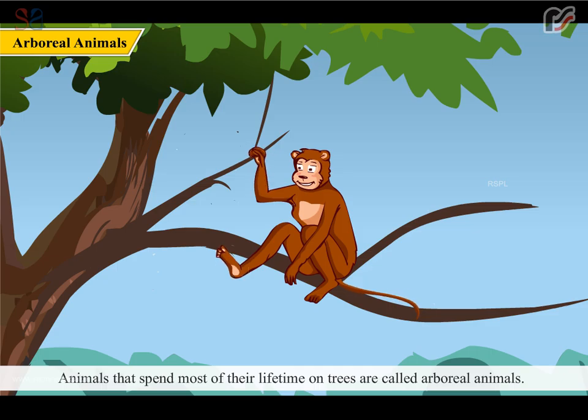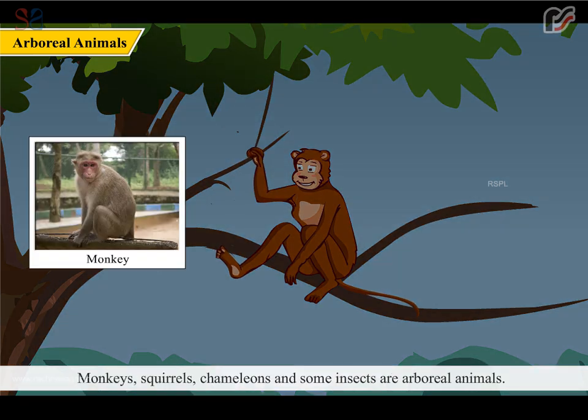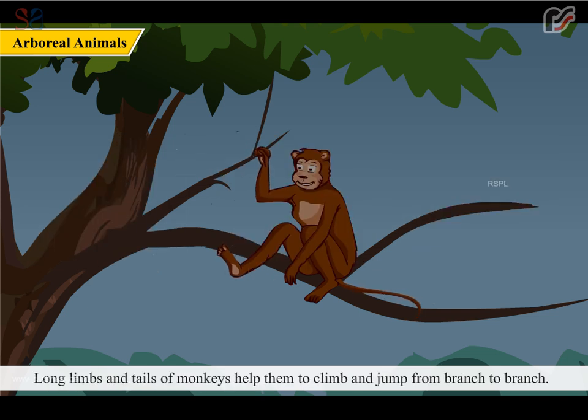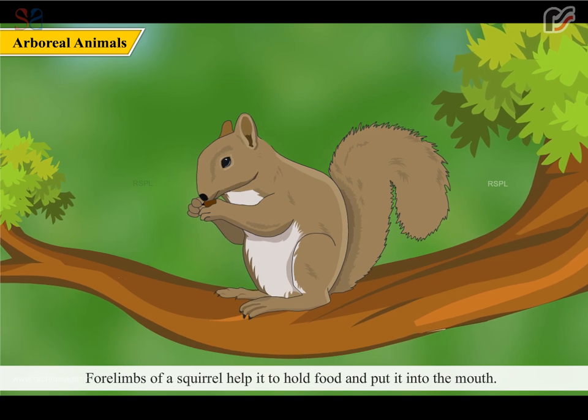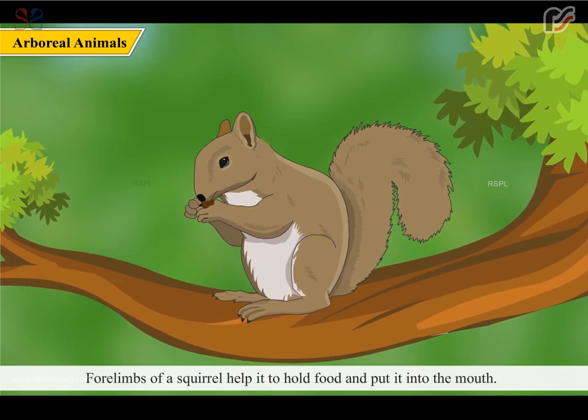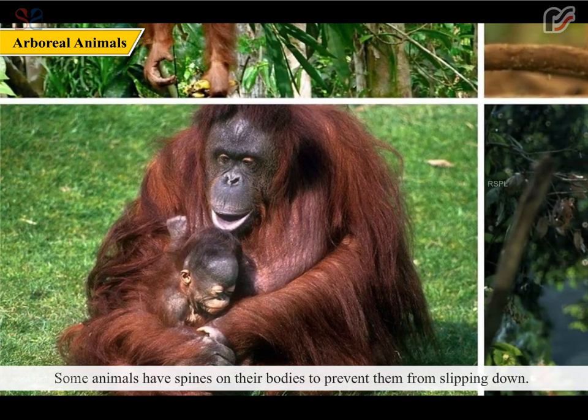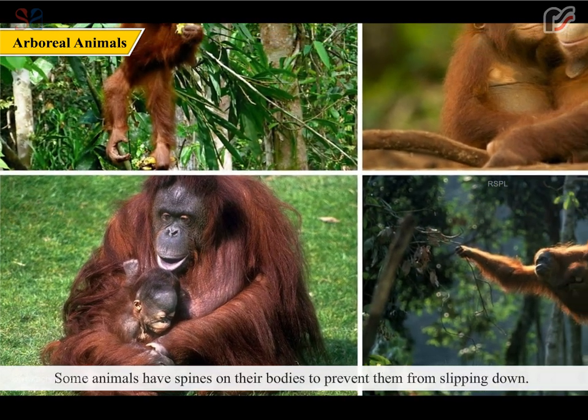Animals that spend most of their lifetime on trees are called arboreal animals. Monkeys, squirrels, chameleons, and some insects are arboreal animals. Long limbs and tails of monkeys help them to climb and jump from branch to branch. Forelimbs of a squirrel help it to hold food and put it into the mouth. Some animals have spines on their bodies to prevent them from slipping down.